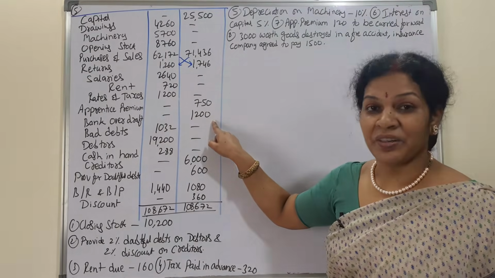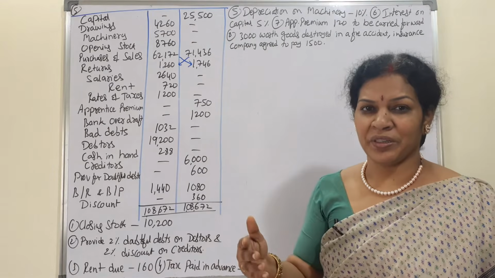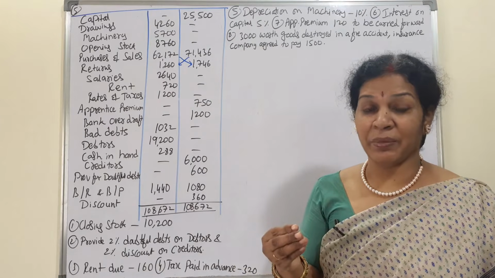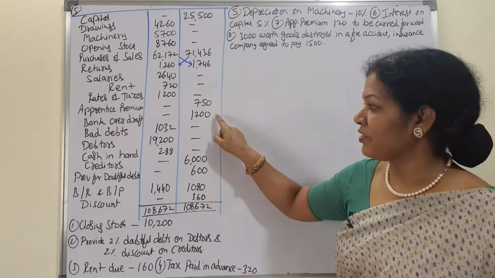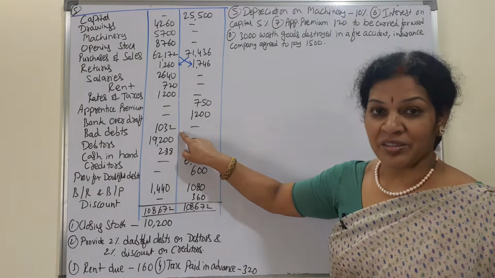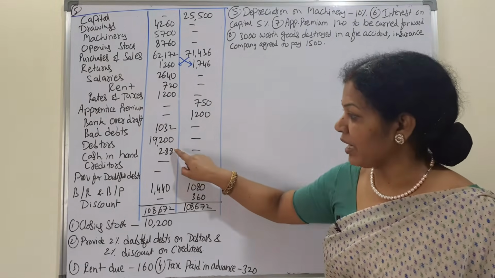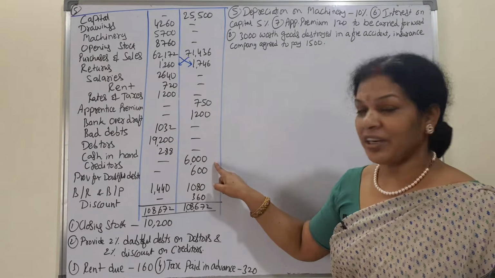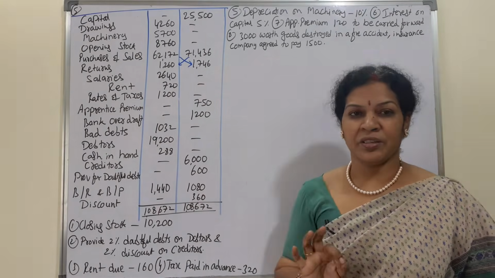Bank overdraft, balance sheet liability. In the bank, whatever balance we have, if we draw more than that, that's a liability, balance sheet liability. Bad debts, loss, debit side of P&L account. Debtors, asset. Cash in hand, asset. Creditors, balance sheet liability.